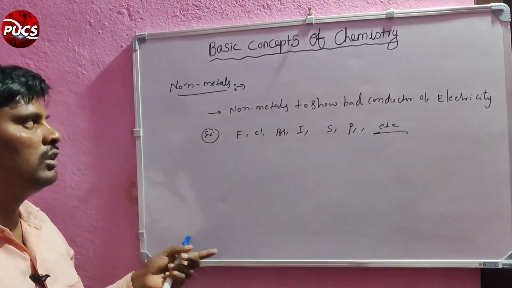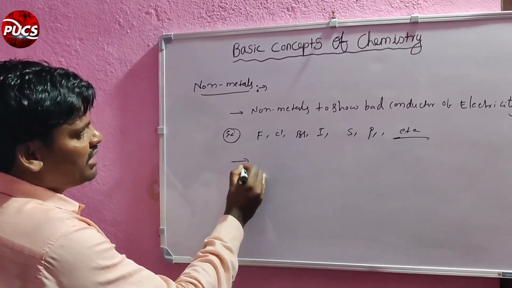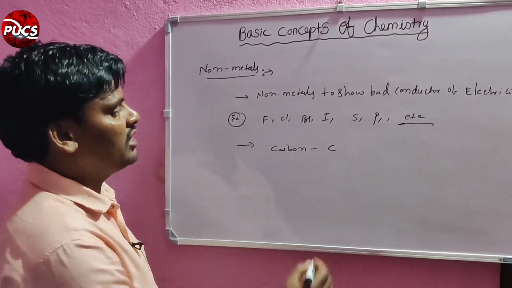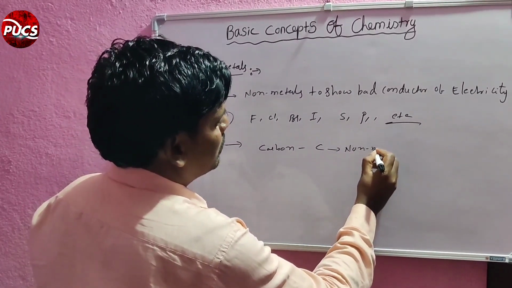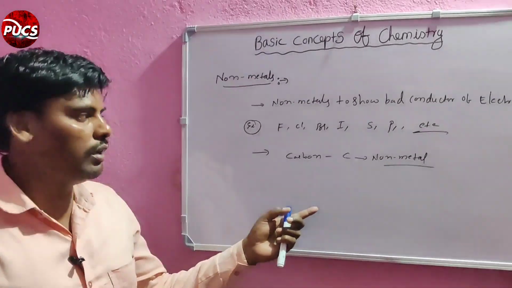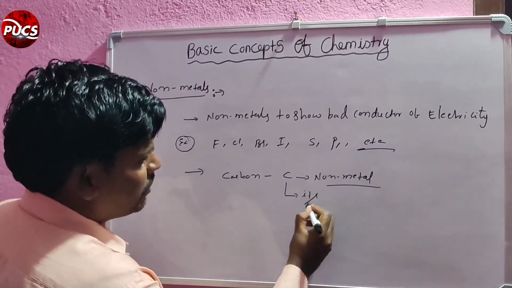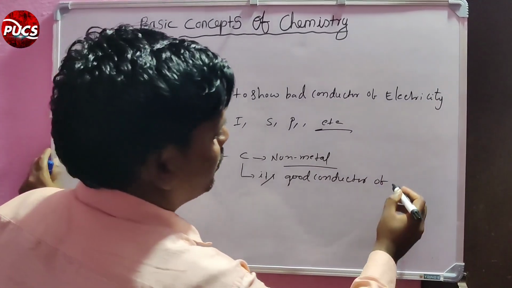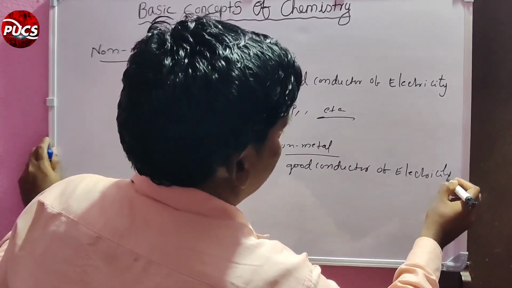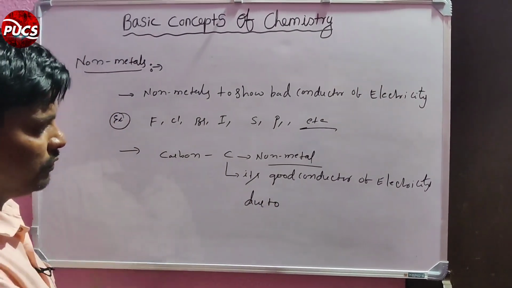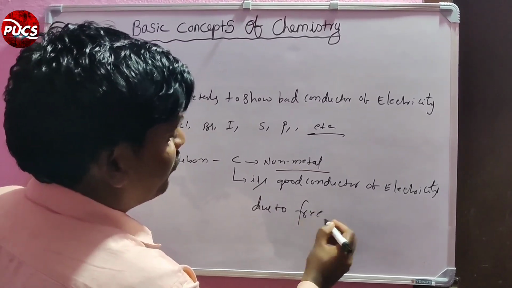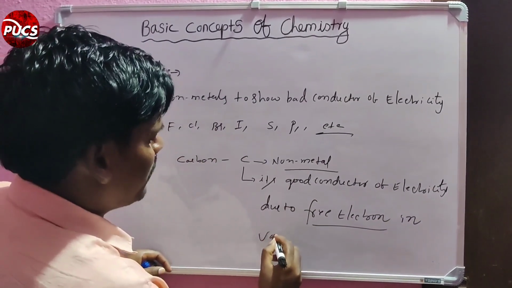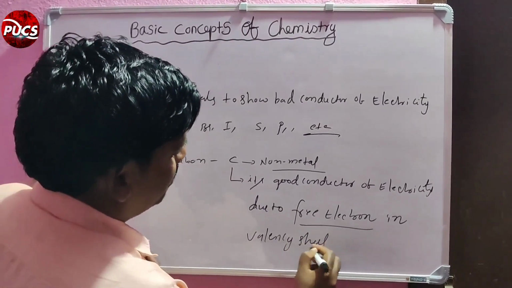These are non-metals. The next important point is carbon, with the symbol C. This is also a non-metal, but carbon is a good conductor of electricity due to free electrons in the valency shell.